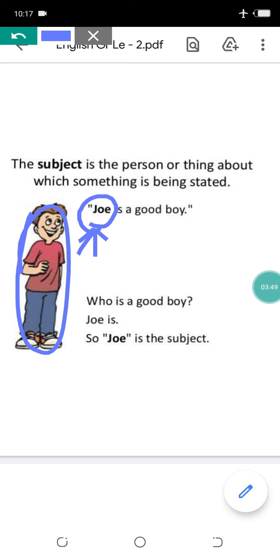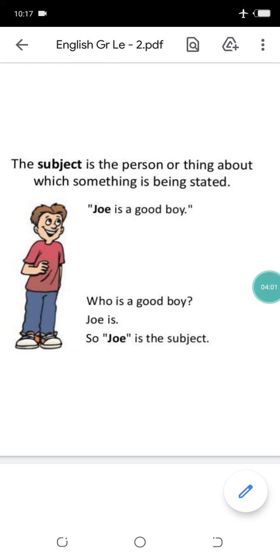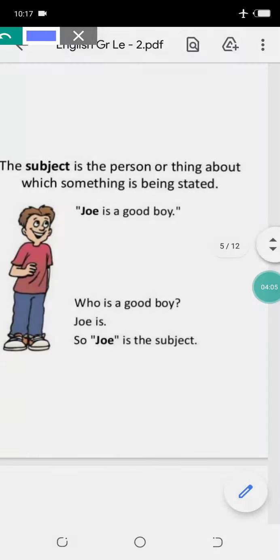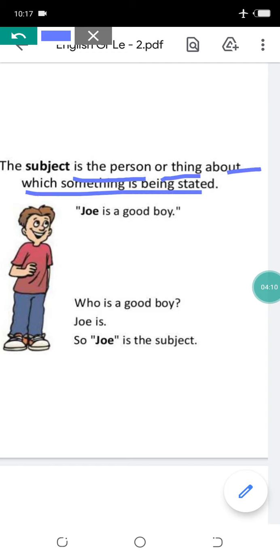Okay. And he is a good boy. So in this sentence, who is a good boy? Joe is a good boy. So what is the subject here? Joe is the subject here in this sentence. So you understood what are the subjects in a sentence? Subjects are the person or thing about which something is being stated. Clear?